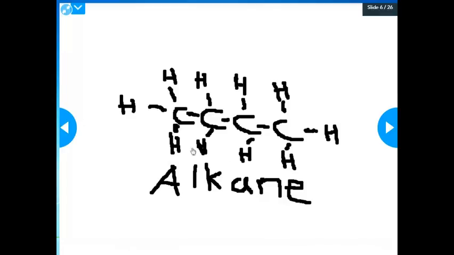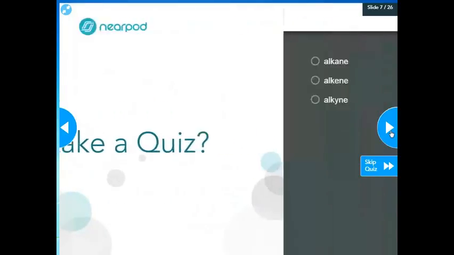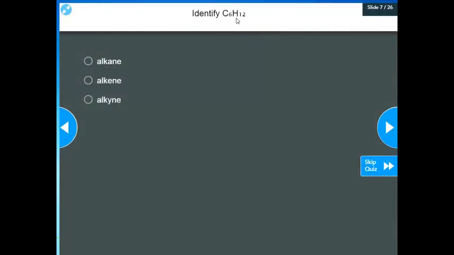And there we go. C4H10. Doesn't even have to look at that pretty. So if we try to identify C6H12, that one is going to be an alkene because I'm going to have to draw that out with a double bond. So you can pause this and try to draw this out, make sure you can fit a double bond in there, and then you just adjust the hydrogens because there's many different ways to write these Lewis structures.